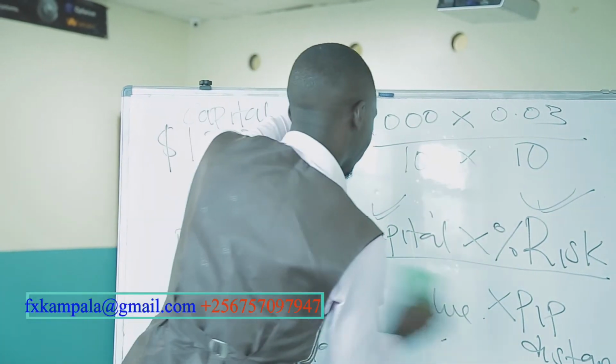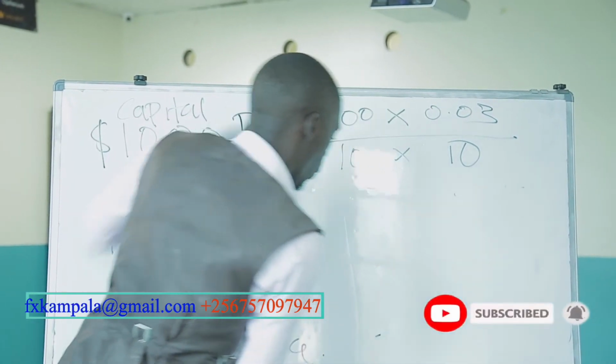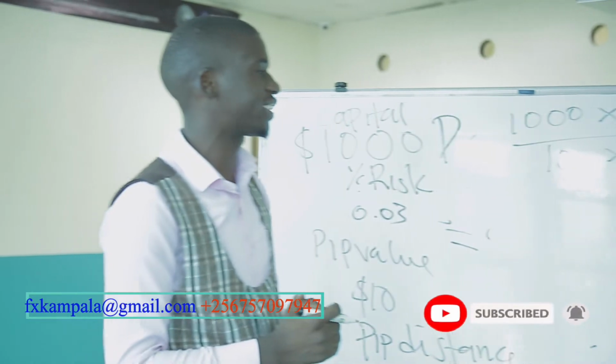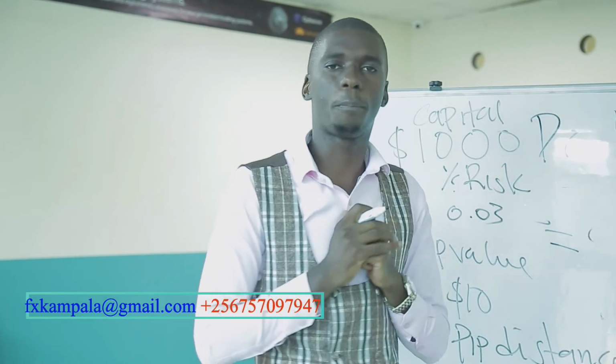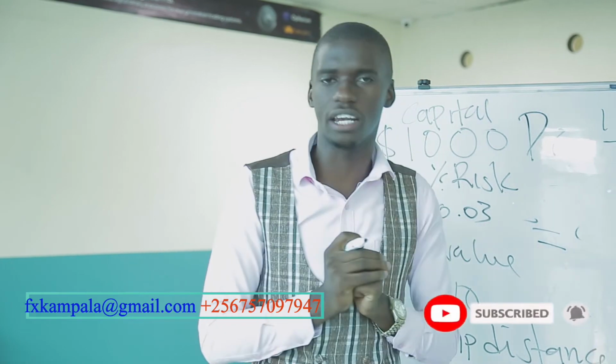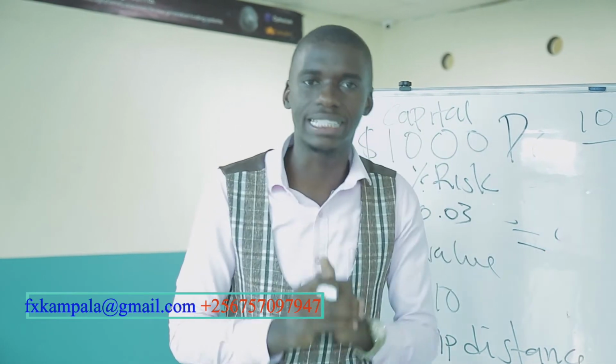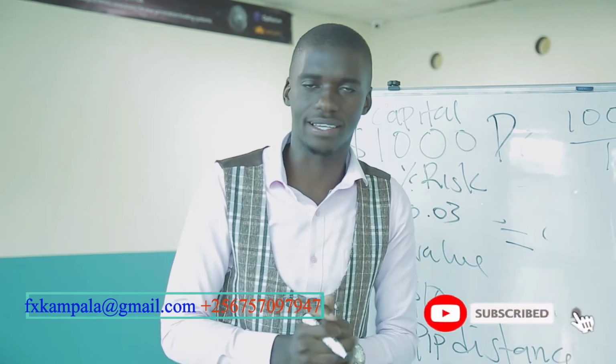When you calculate this out, you get a lot size, which is the lot size you put in your platform for you to adjust your stop loss and your take profit as per the planned levels or planned prices.